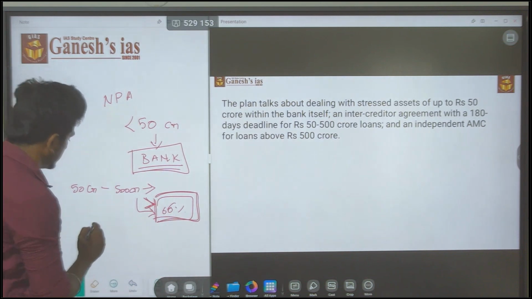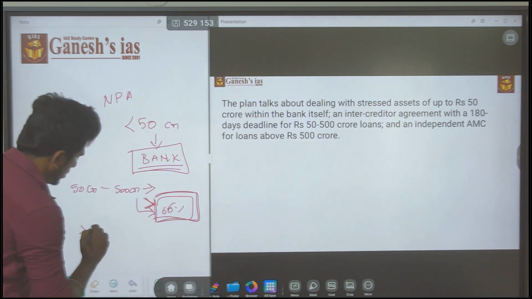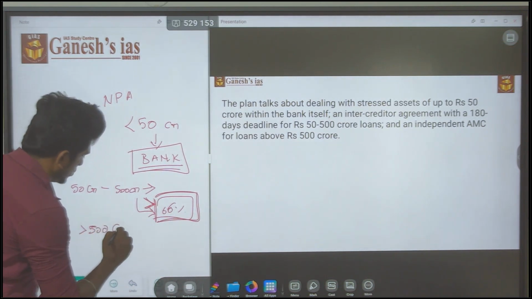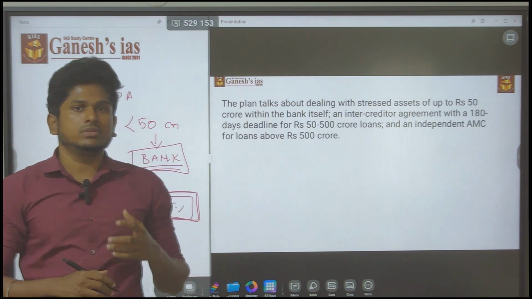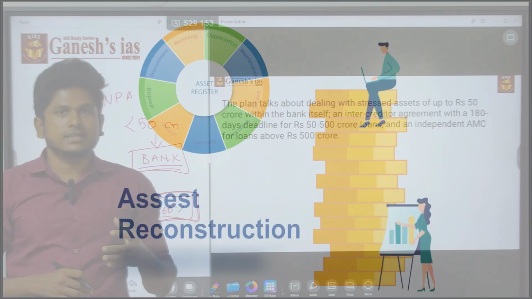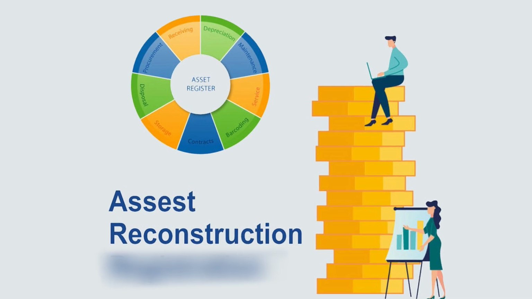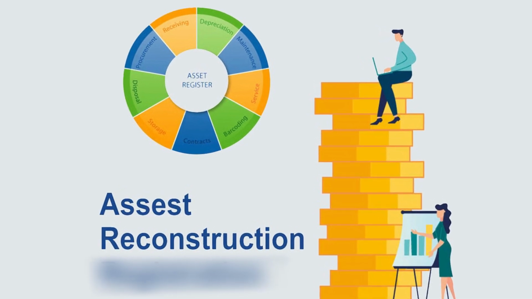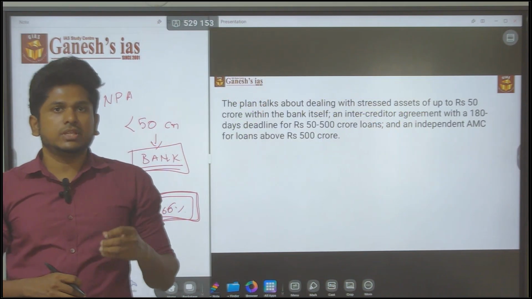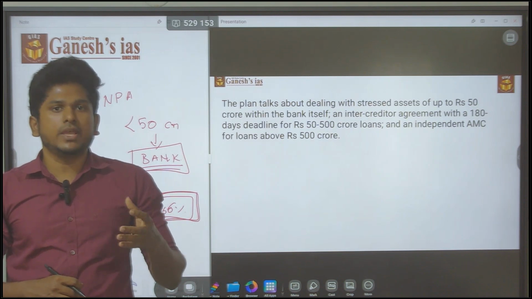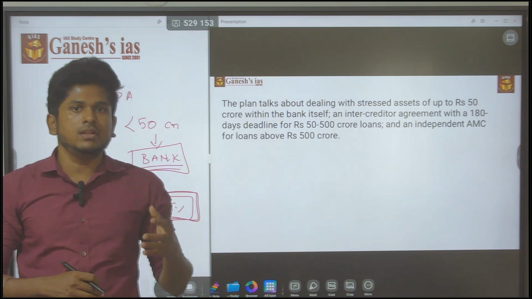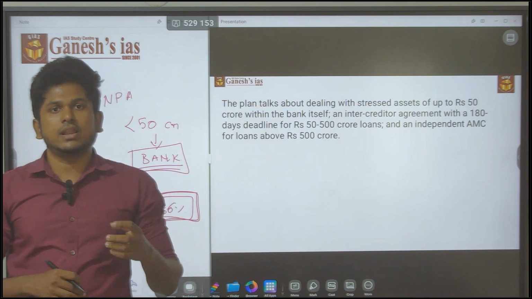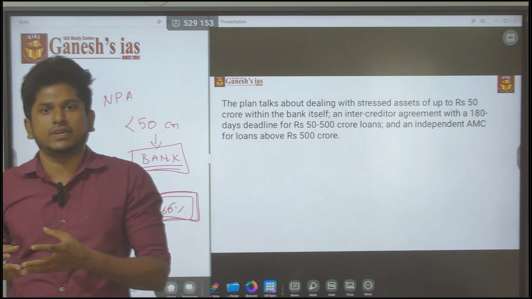Then if it is greater than 500 crore, in such a scenario they will go for the asset reconstruction company or asset management company. They will auction my collateral, and this asset management company will take that collateral and do the selling activity.